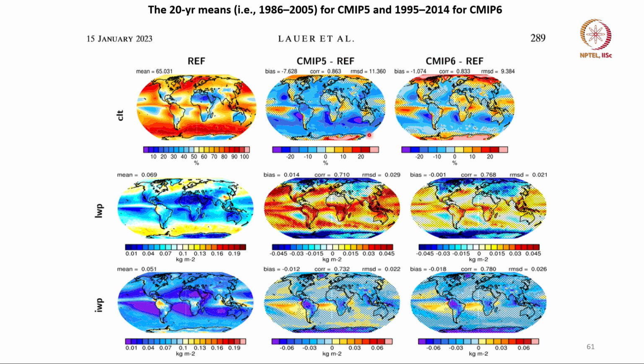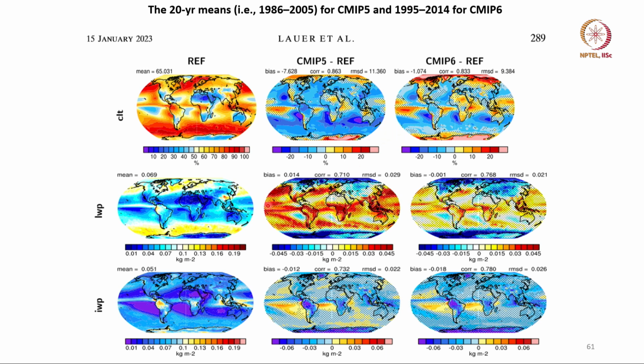So, you can see that the total clouds is lesser in most of the models, is the average of many models, and this has not changed much from 5 to 6, and there is a clear problem at polar regions. The cloudiness is too high, and in the tropical region cloudiness is too low. So, this problem has not yet been solved.